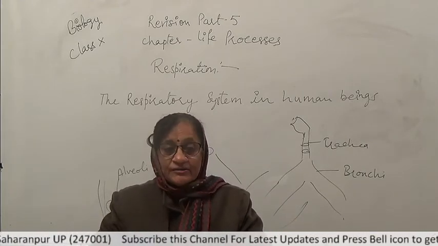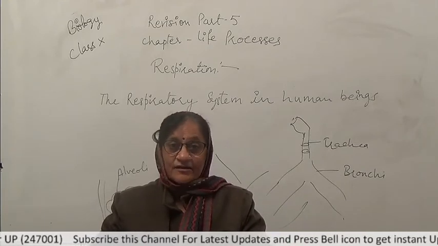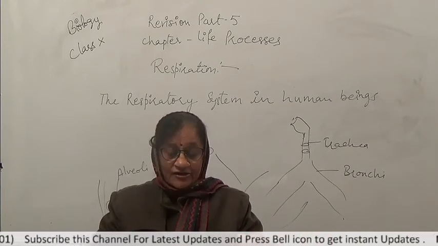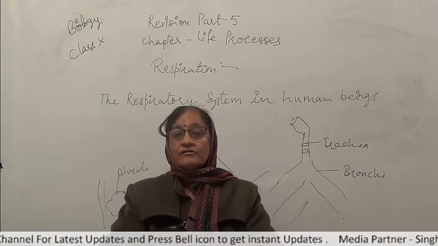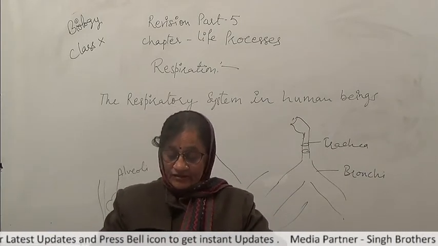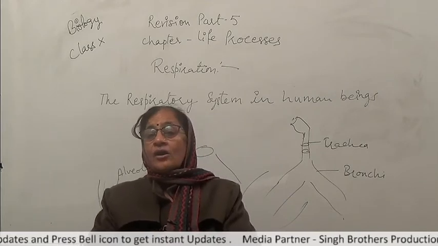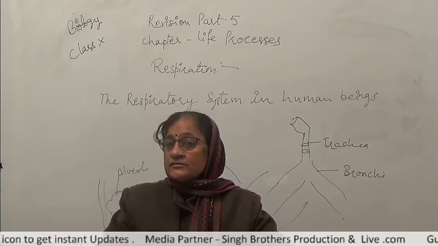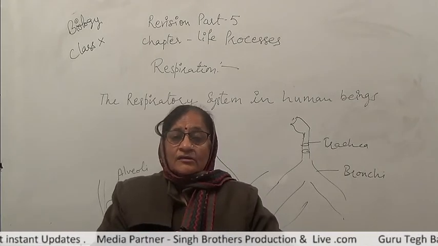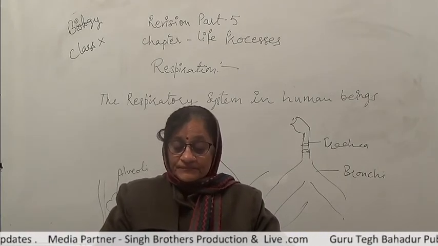While when we breathe out, ribs relax, the diaphragm contracts, decreasing the space in the chest cavity, and the air moves out. In this way, the air goes in and out of the lungs. So, this is the way through which air enters in the lungs and is given out through the lungs.